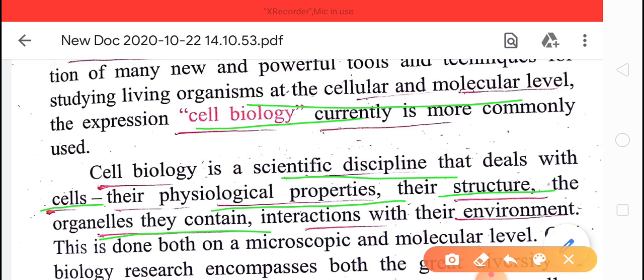Children, I repeat once again: the physiological properties and structure, the organelles they contain, and their interaction with their environment are studied in the branch of biology called cell biology.